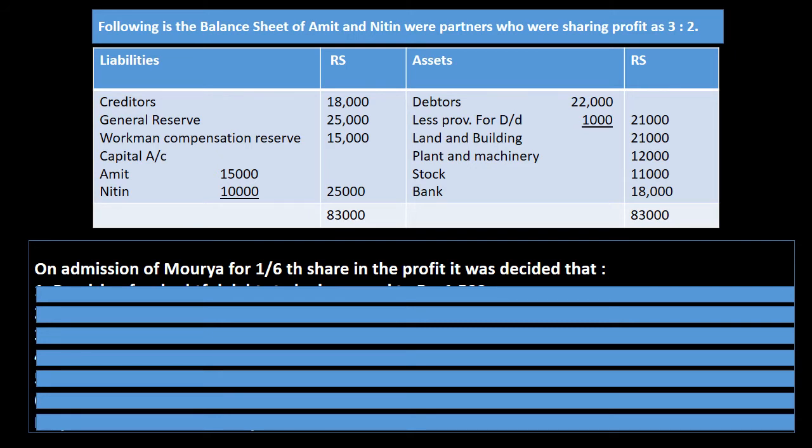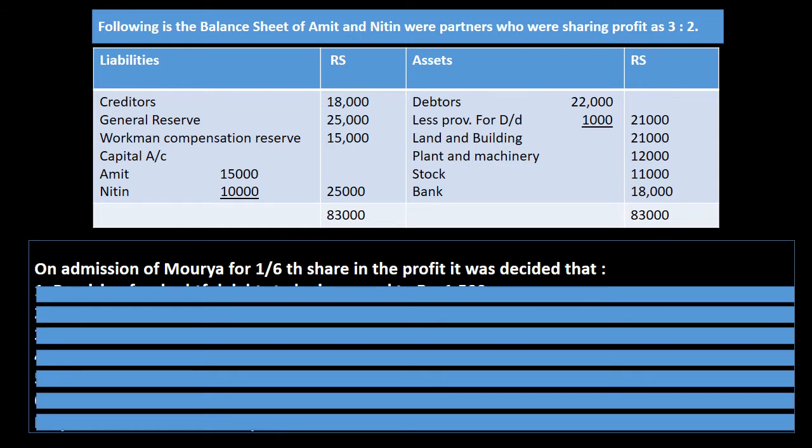Debtors on the asset side are given to us as rupees 22,000. Old provision is given to us as rupees 1,000. Net value of debtors which is to be represented outside is 21,000. Land and building of rupees 21,000. Plant and machinery of rupees 12,000. Stock of rupees 11,000 and bank of rupees 18,000. With the given balance sheet, some adjustments are also given to us.